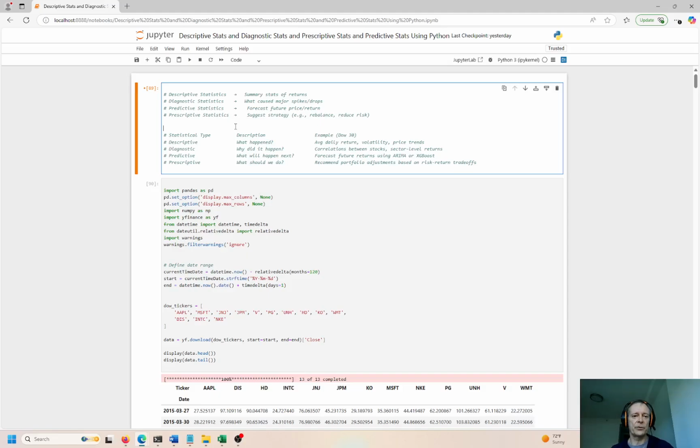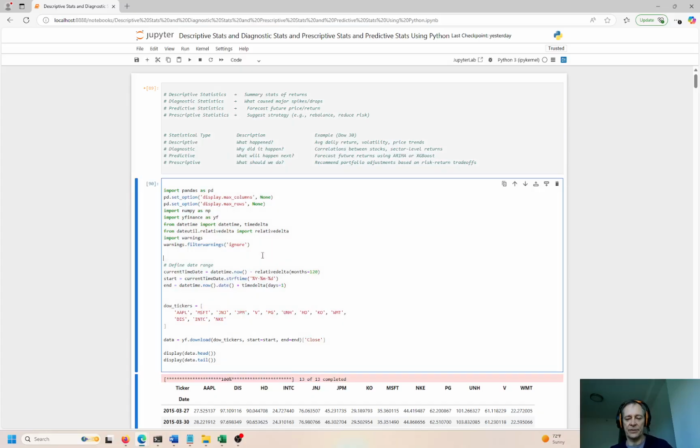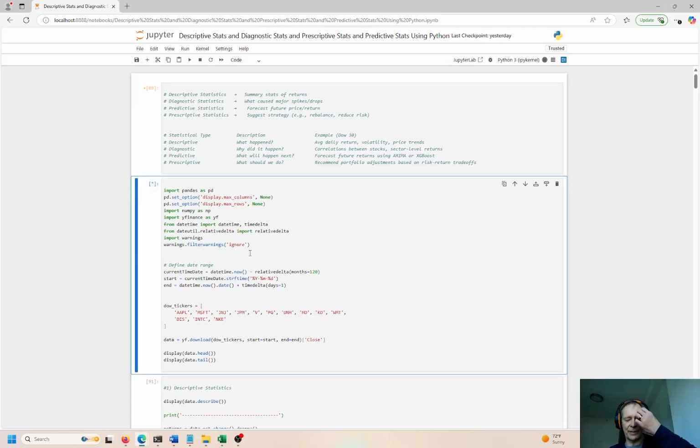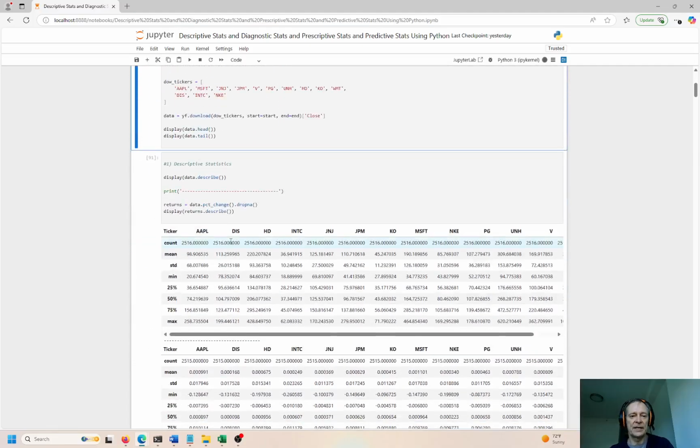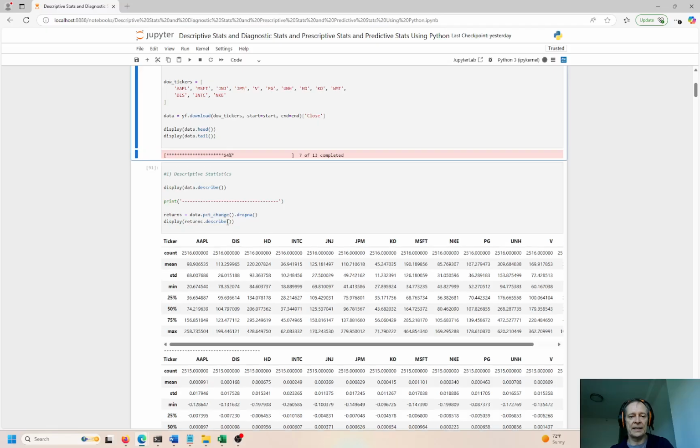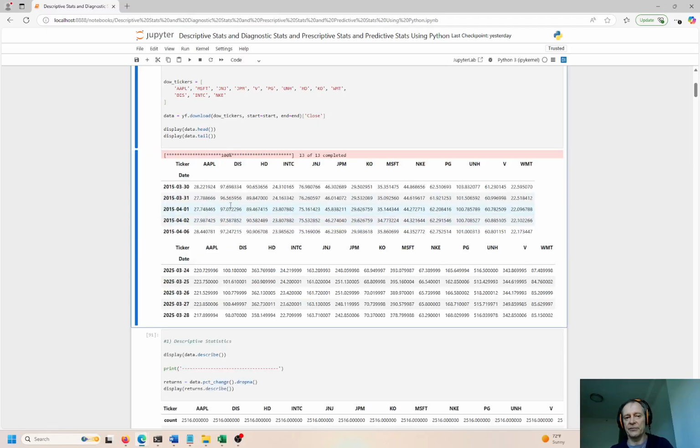And this statistical type, again, can be descriptive, diagnostic, predictive, and prescriptive. So we're going to look at what happened, why did it happen, what will happen next, and what should you do when that thing happens. So let me import some data from Yahoo Finance. If you've seen some of my other videos, you know I use Yahoo Finance a lot. They have an API that's very dynamic, interactive, totally free, and it delivers a lot of very useful information.